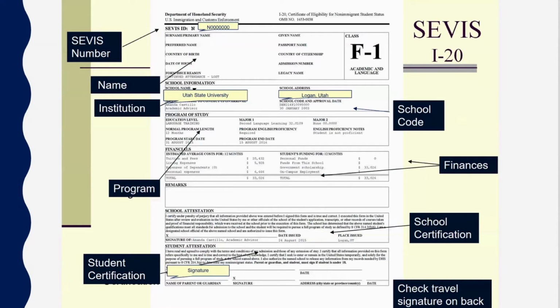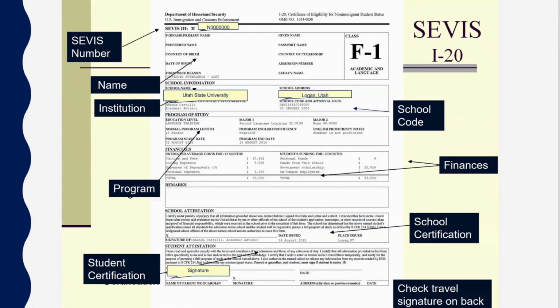And on your I-20, when you received it, you should have looked to see that your name, your birth date, your country of citizenship, and other information are correct. Sometimes students will have a spelling error and they won't see it. Once you arrive, we can make those adjustments, but it should match your passport. So do look at the top of your I-20 or your documents to make sure that it's accurate.